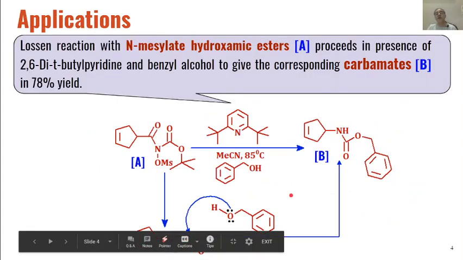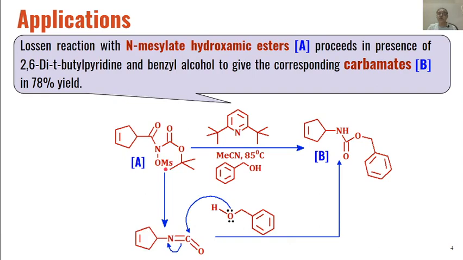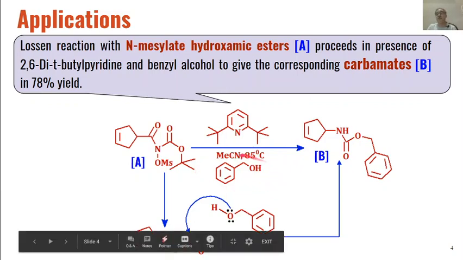Now some of the important reactions where the Lossen reaction takes place. So for example, in this N-mesylate hydroxamic ester, this is the mesylate group, when this is reacted in presence of 2,6-di-tert-butylpyridine as a base in acetonitrile as solvent at 85 degrees centigrade, and then benzyl alcohol is used for further reaction with the isocyanate.